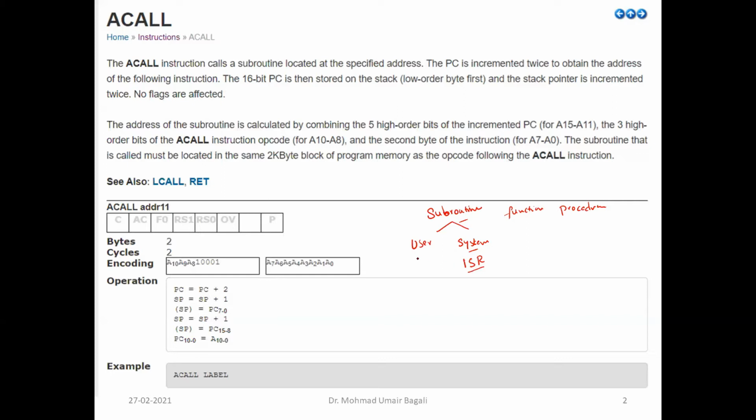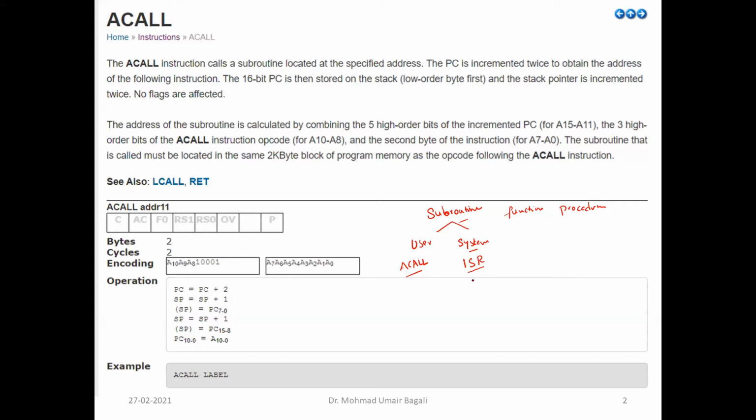Here the user already knows when to make a call to that subroutine, right? So if user wants to make a call to the subroutine, then he can use a call instruction. Whereas for the ISR based subroutine, the user is not going to call that subroutine.